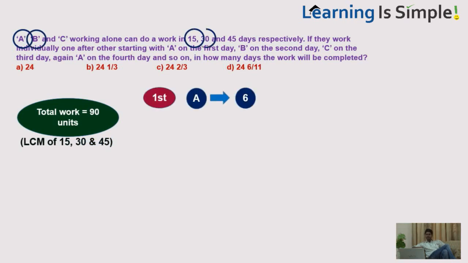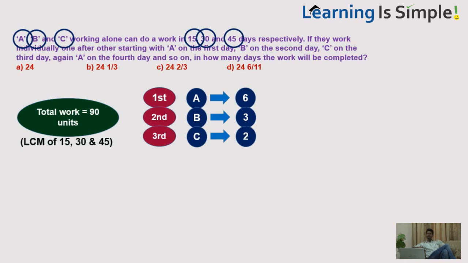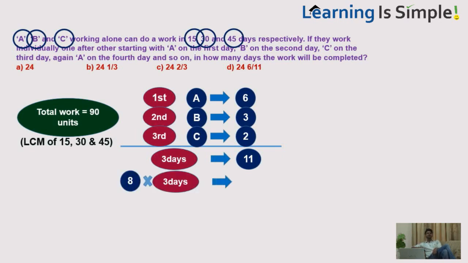Second day B comes, he can do it in 30 days, that means he can complete 3 units per day. Third day C comes, he can do it in 45 days, that means on the third day he can complete 2 units. So in 3 days they together can do 6 plus 3 plus 2, that means 11 units of work, and total work is 90 units. So let's repeat this cycle 8 times. Why only 8 times? Because 11 8s are 88. If I repeat a 9th time, 11 into 9, 99 units of work will be completed, but I have only 90 units of work. So we repeat this cycle 8 times.